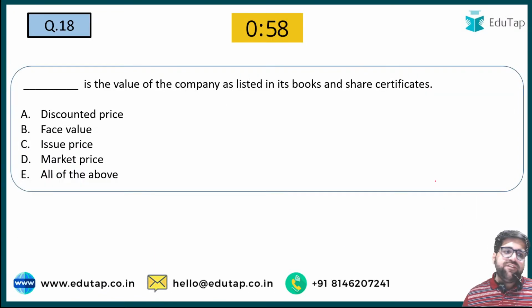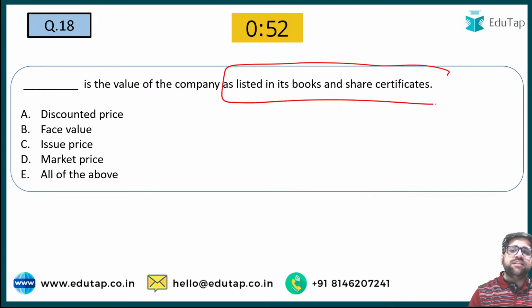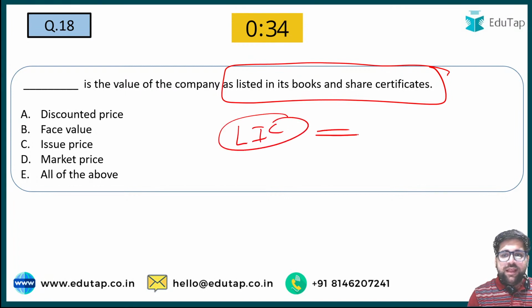Question number 18, my friends. Dash is the value of the company as listed on books and share certificates. So what is the value which is listed on the certificate which is issued initially? A very easy question, rather. We will take an example of LIC, let's say, the LIC IPO.